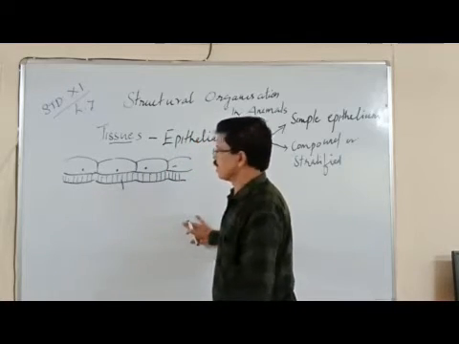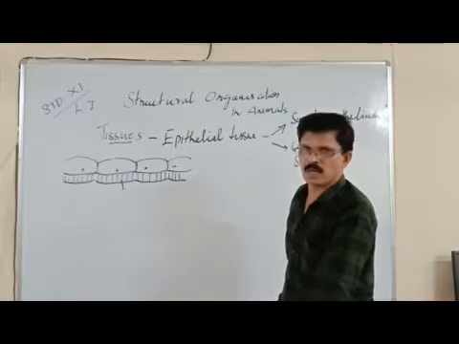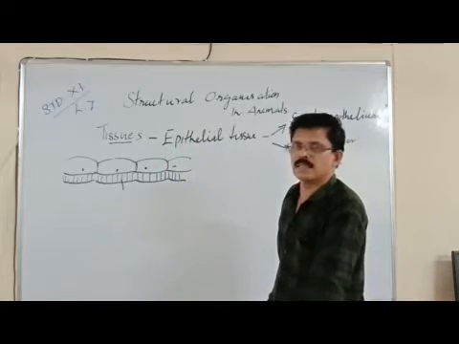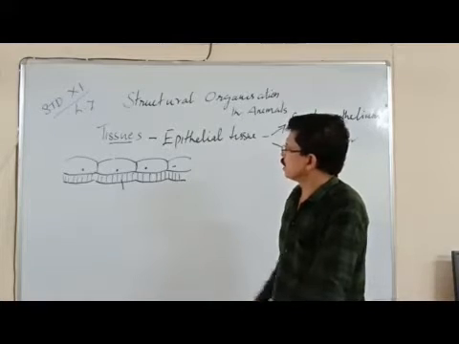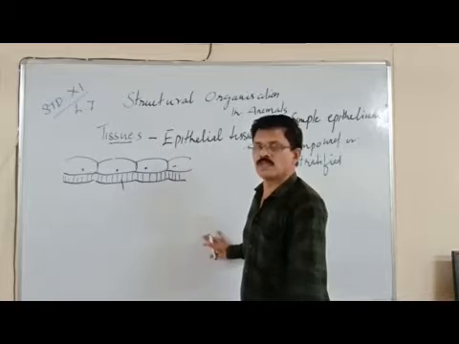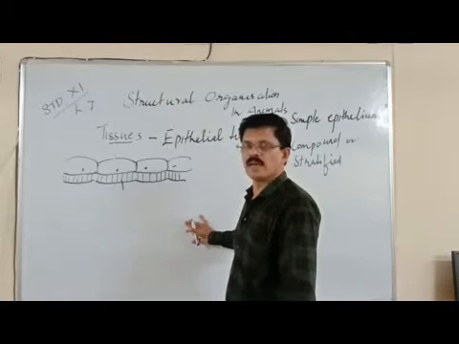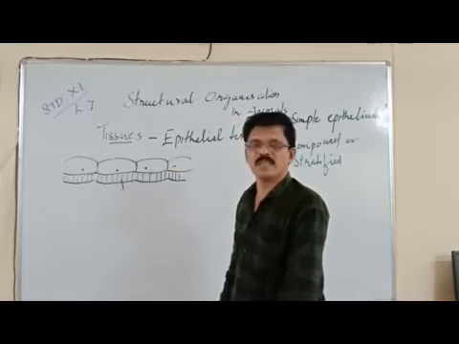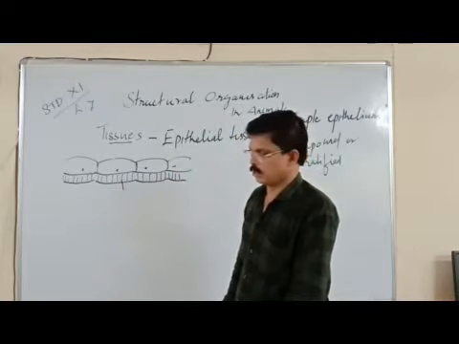So we can understand that simple epithelium is made up of single layer of cells which are connected without much intercellular space between them, and there is an underlying layer of tissues called fibrous membrane which separate the simple epithelium from the rest of the tissues.